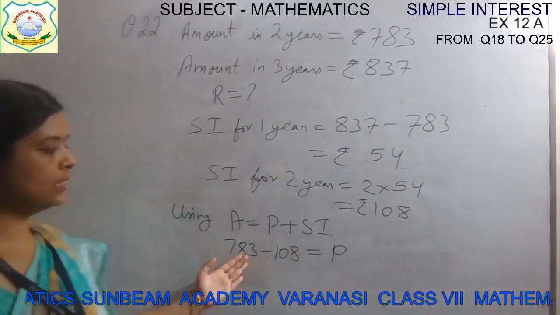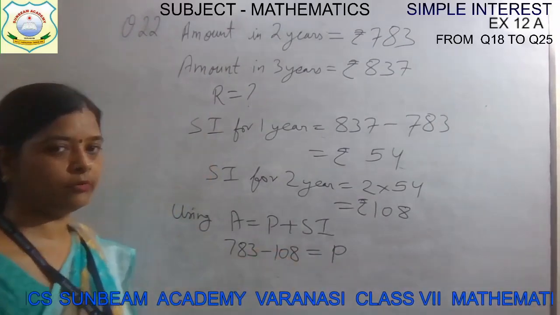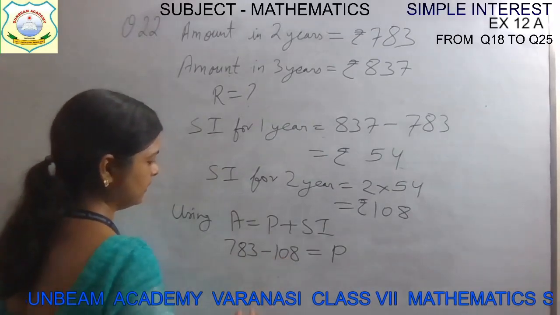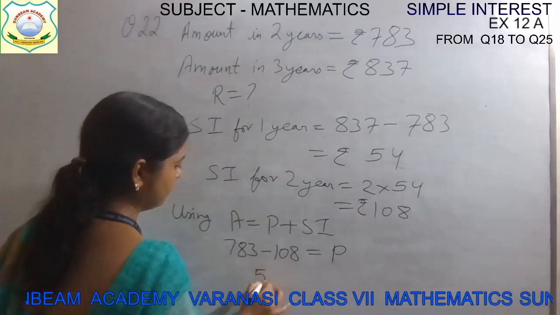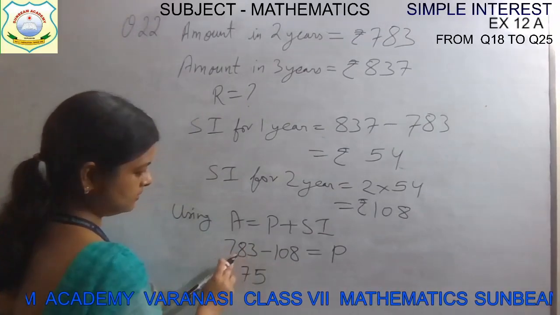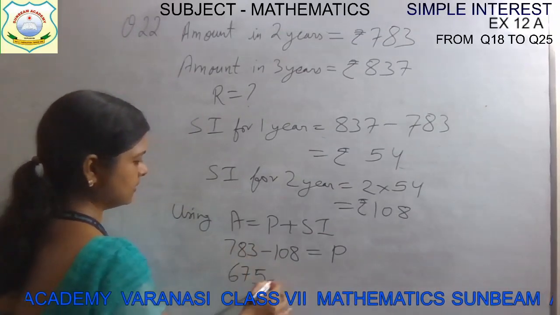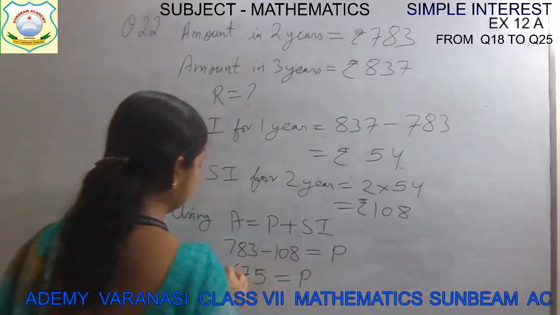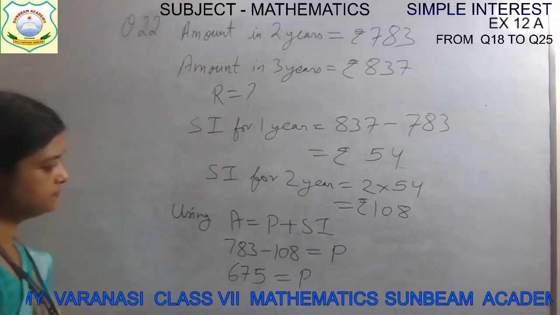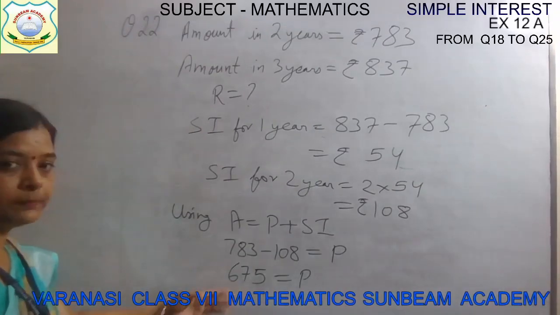Amount for 2 years minus simple interest for 2 years. So subtracting, 83 minus 8, then 7 is left, and then 7 minus 1, that gives 675. This is the principal money. Now we know the principal money.